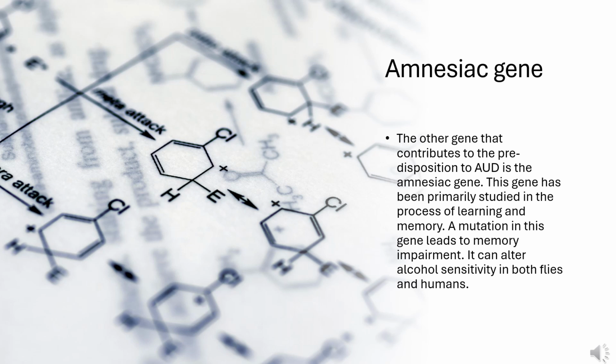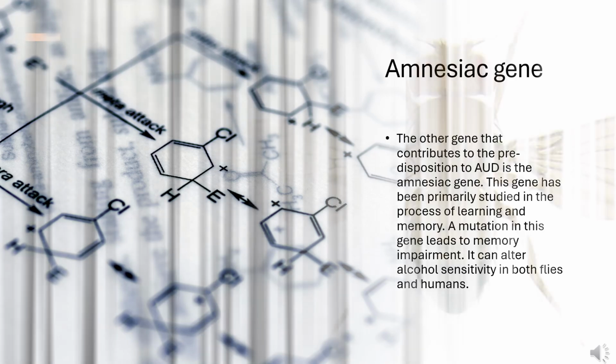The other gene that contributes to the predisposition to AUD is the amnesiac gene. This gene has been primarily studied in the process of learning and memory. A mutation in this gene leads to memory impairment. It can alter alcohol sensitivity in both flies and humans.